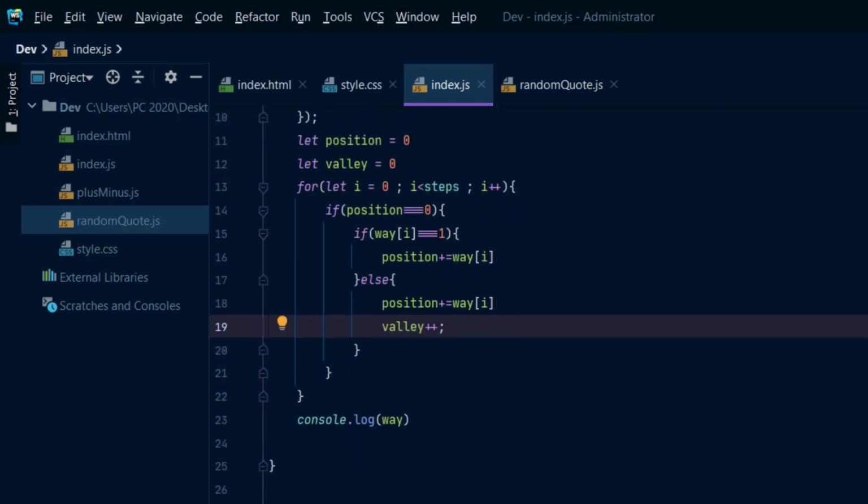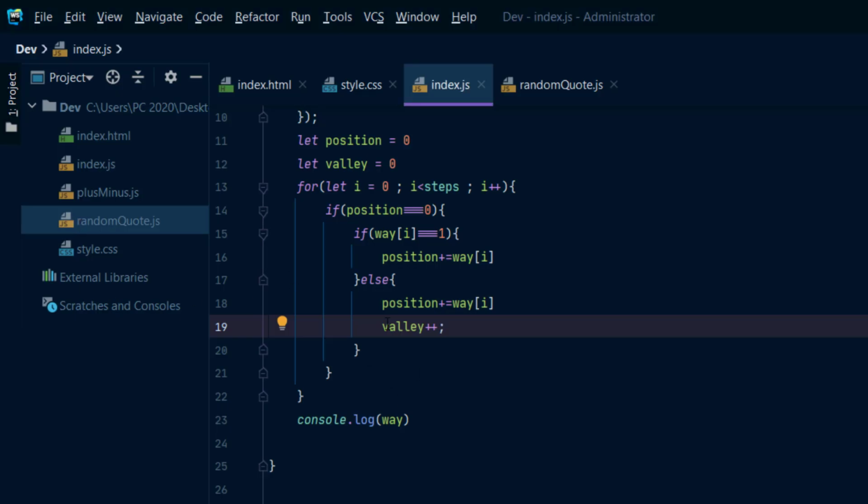Each time we are at the sea level, we dive in, and then we go back out of the valley.